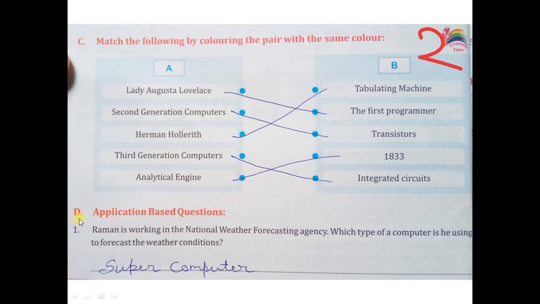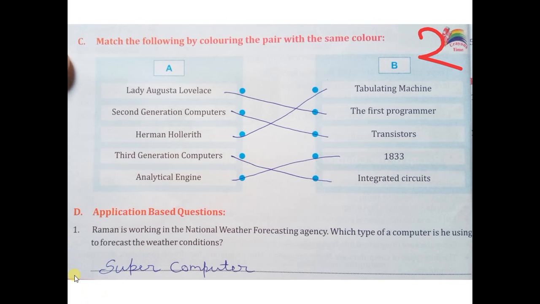Next question, that is application based questions, in which you have to read the questions very carefully and then give the answer. So the first question, students, Raman is working in the National Weather Forecasting Agency. Which type of computer is he using to forecast the weather conditions? So students, for forecasting the weather conditions, which computer do we use?